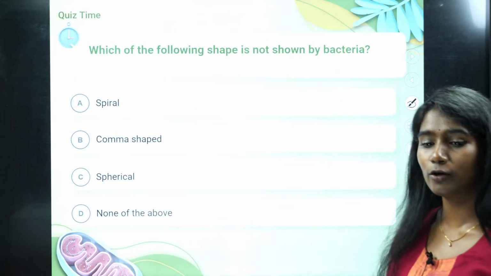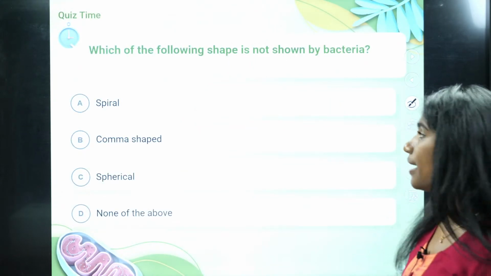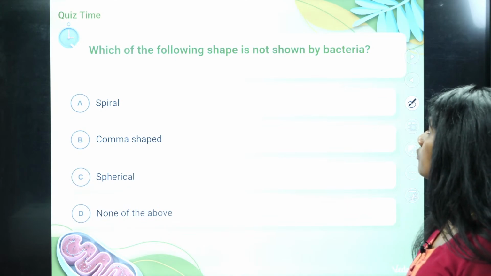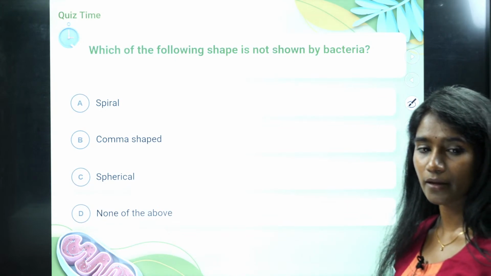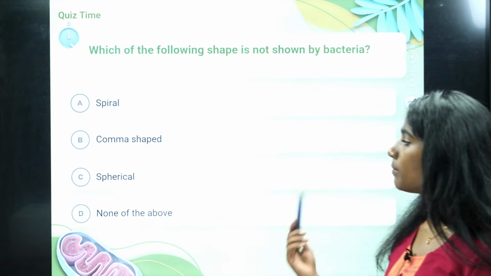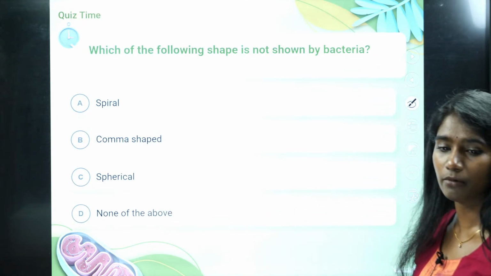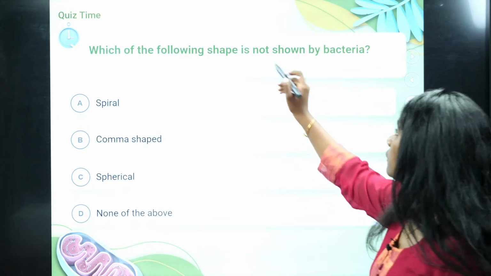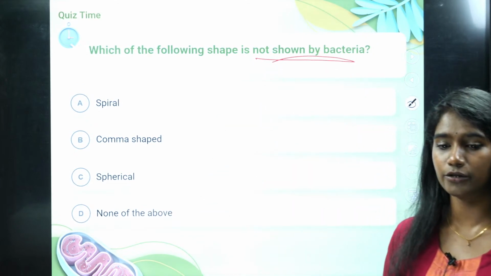Fine. So now I want you all to answer to these questions, right? Which of the following shape is not shown by bacteria? Is it spiral, is it comma shaped, or is it spherical, or none of the above? Which is not shown by bacteria is the question.